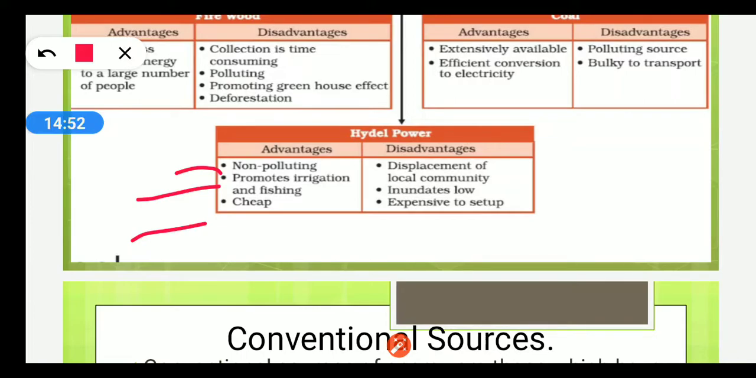Disadvantages: it causes displacement of local community, because when we construct a dam, we have to displace a large amount of people who have settled around the particular river or around the dam. It inundates low-lying areas. That means that it causes floods in low-lying areas. It is expensive to set up, of course, and along with that, it is also time-consuming.